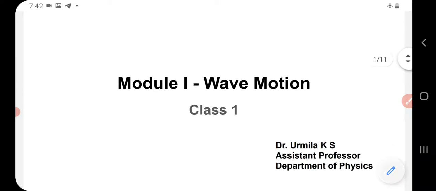So in today's session, this is just an introductory class about wave motion. It deals with some basic definitions like what is meant by wave motion, what are the various types of waves that you know, then what is meant by wavelength, what is frequency, what is time period, and so on. Okay.